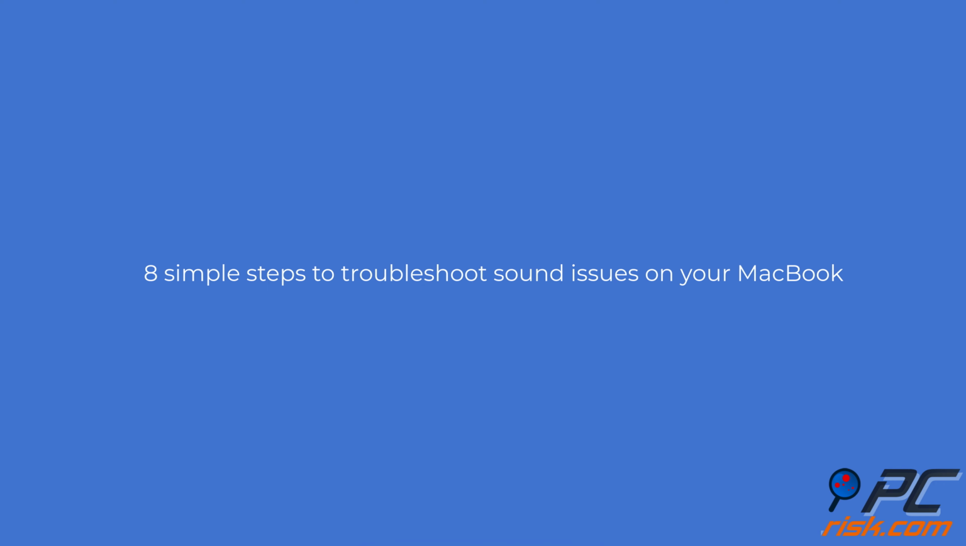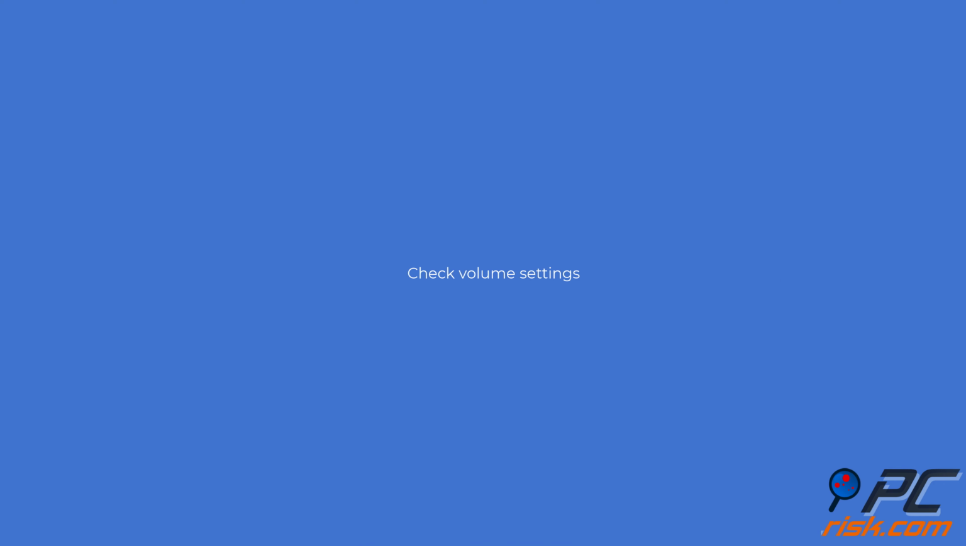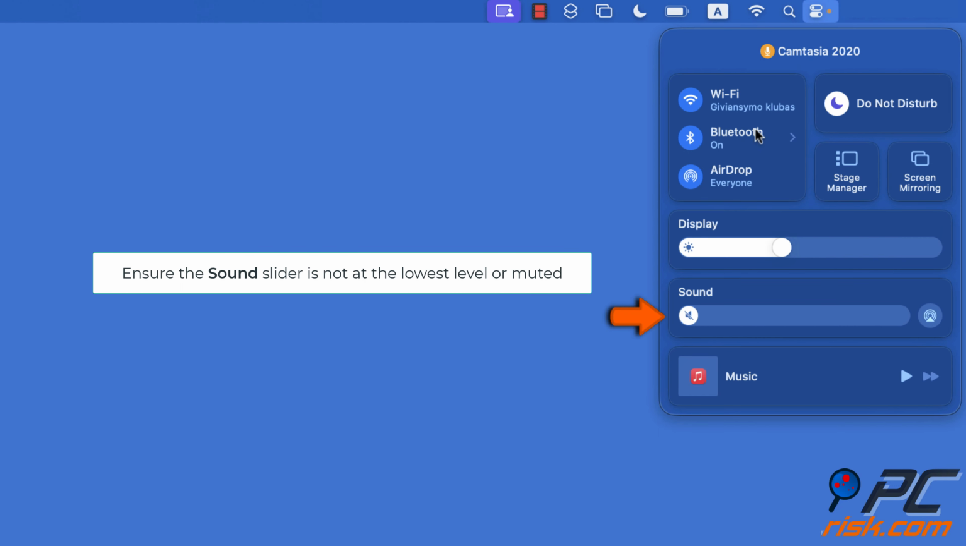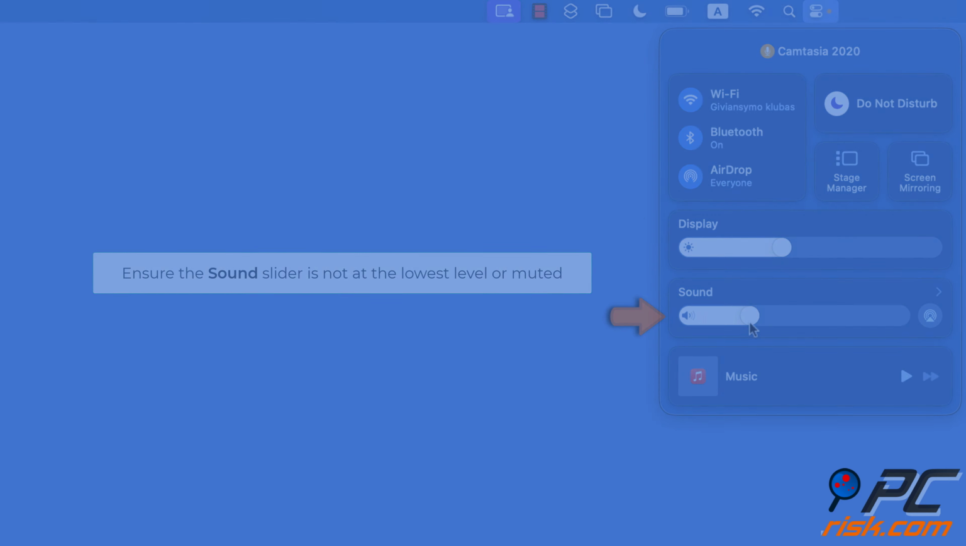8 simple steps to troubleshoot sound issues on your MacBook. Check volume settings. Click on the Control Center icon. Ensure that the volume slider is not at the lowest level or muted.